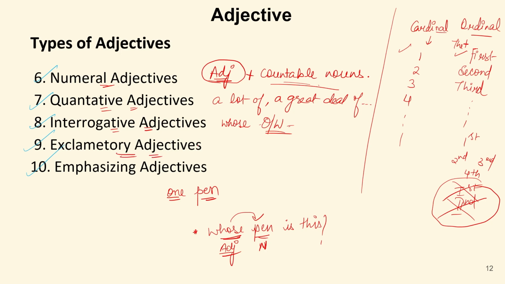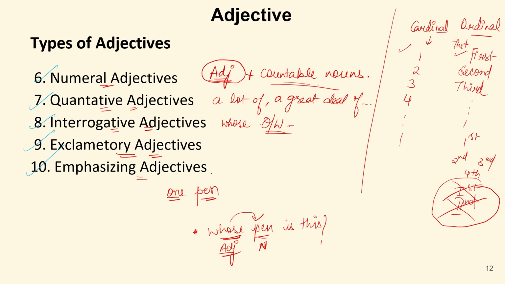Exclamatory adjectives are, for example, when we say, what a dream, how innocent, what a wonderful scenery. So these words which exclaim or show the shock or surprise of something are called exclamatory adjectives.